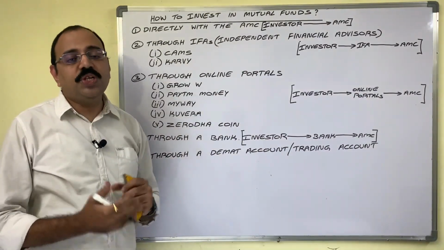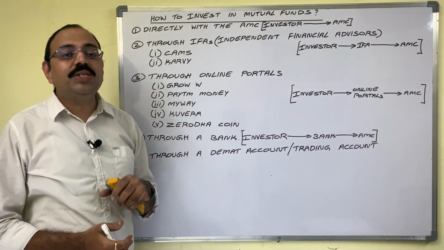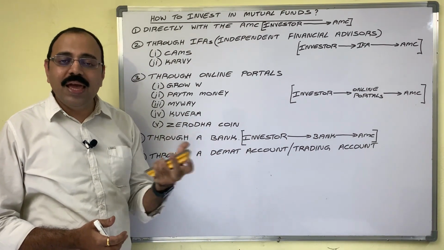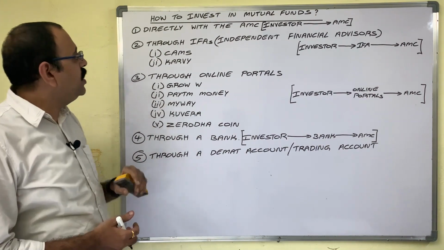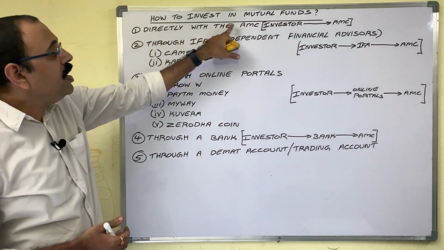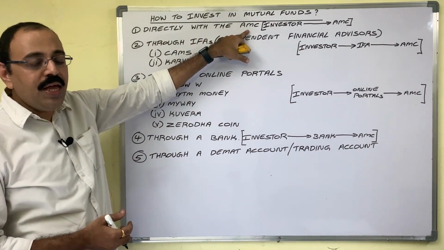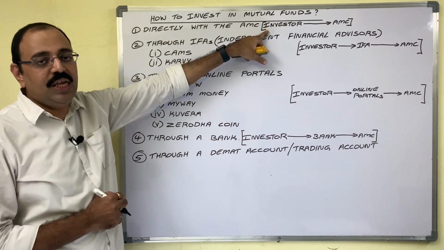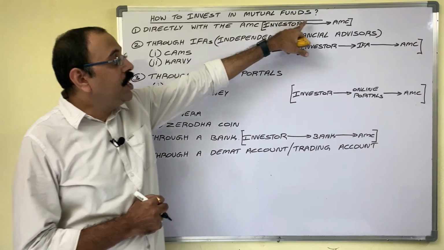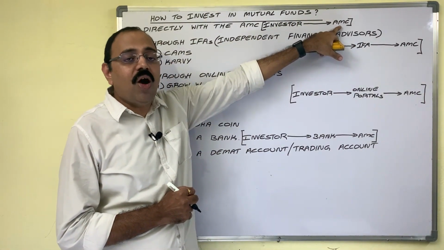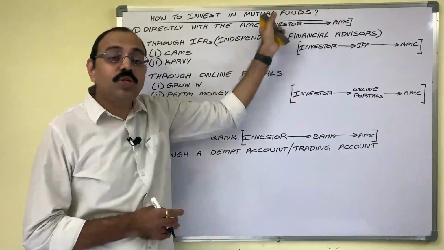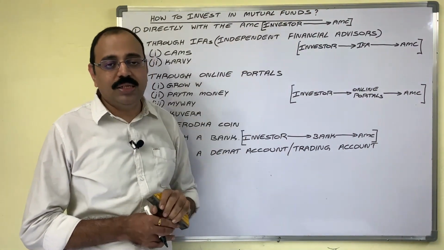There are several options for investors to purchase different mutual fund schemes offered by AMCs. First way is directly with the AMC. Here, an investor who wants to purchase mutual fund schemes should directly visit the AMC office. He has to complete KYC and apply for mutual fund units.